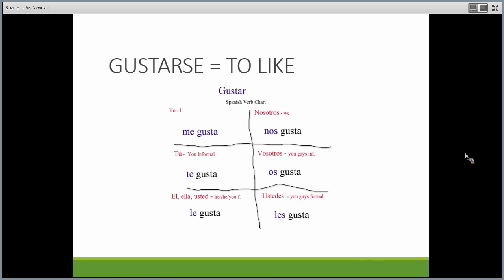Okay, gustar is a reflexive verb, so it's a little different forming than the rest of them. You'll notice it's almost the same conjugation in every one of our boxes here. Gusta, gusta, gusta, gusta, gusta, gusta. However, what does change is that pronoun in front of it. That says that basically it actually means to please. So me gusta really means it pleases me, or te gusta, it pleases you. That's one reason why it's reflexive. Okay, so depending on the different pronoun in front of it, we would know who we're talking about. Me, te, le, nos, os, les.